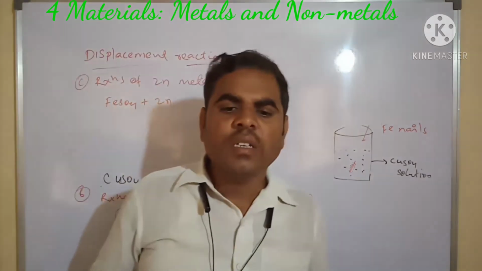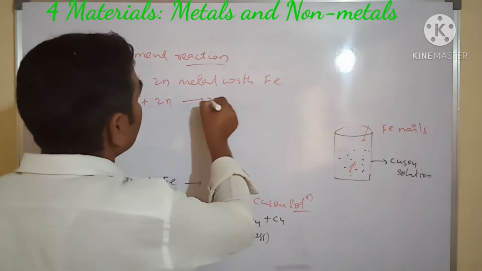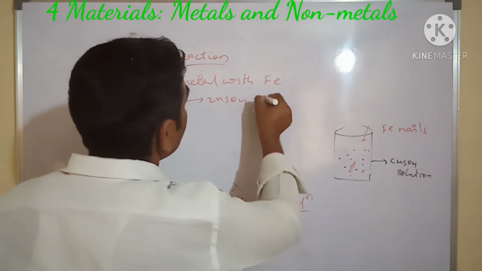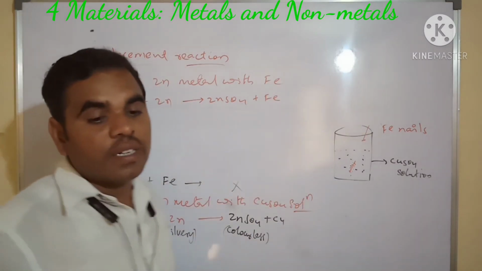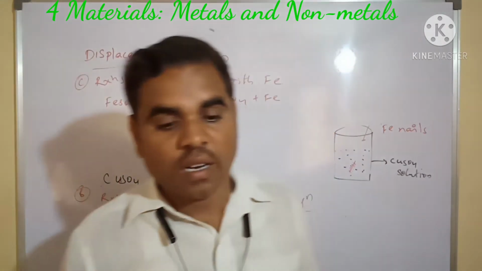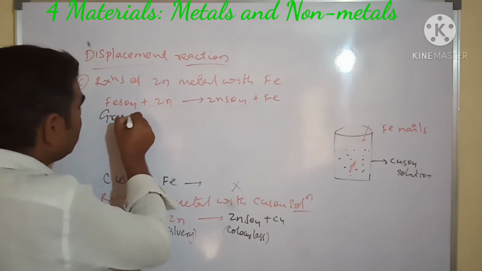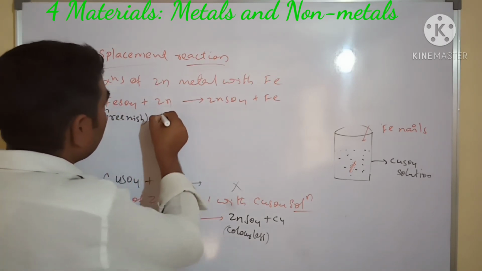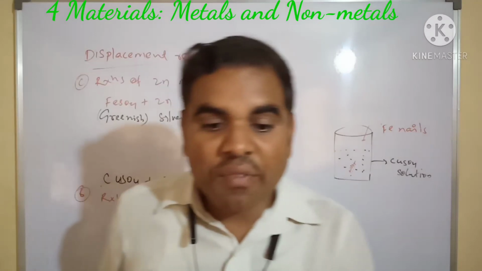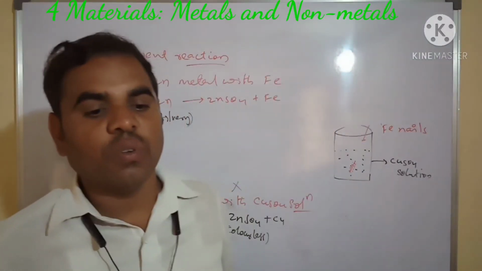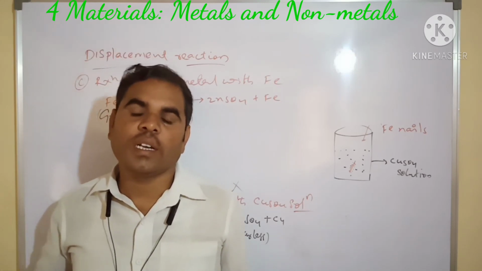What will happen? It forms zinc sulfate plus ferrous. Ferrous sulfate is greenish in color, zinc is silvery, zinc sulfate forms a colorless solution, and the iron is gray.